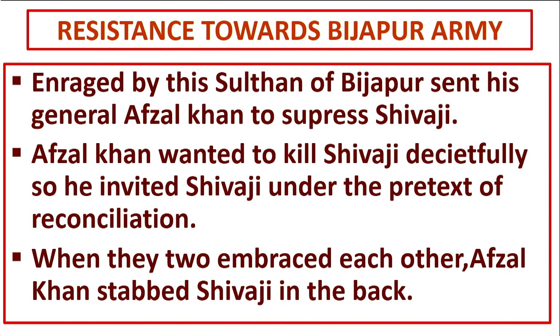Yes, I have already told you, Shivaji started capturing Torana Durga, Simhagada, Pratapagada, isn't it? So, all these forts belonged to the Sultan of Bijapur. So, the Sultan of Bijapur got enraged, got angry with Shivaji and he sent his general Afzal Khan to suppress Shivaji. Suppress means here to defeat or to kill Shivaji.